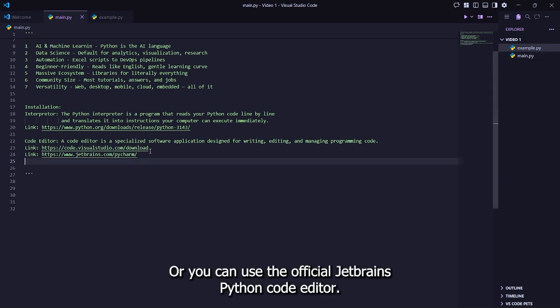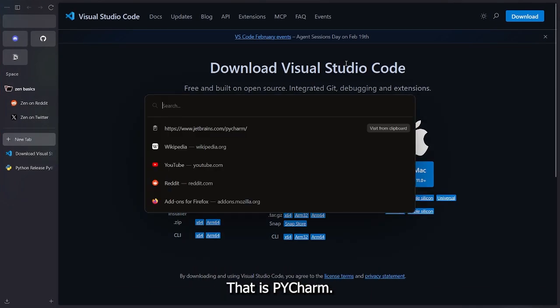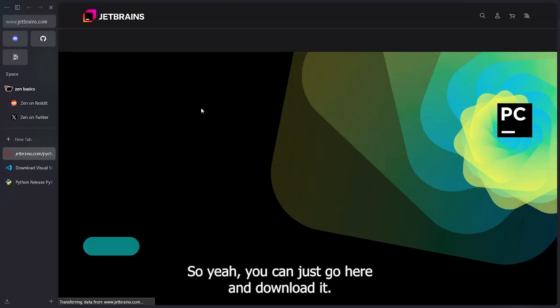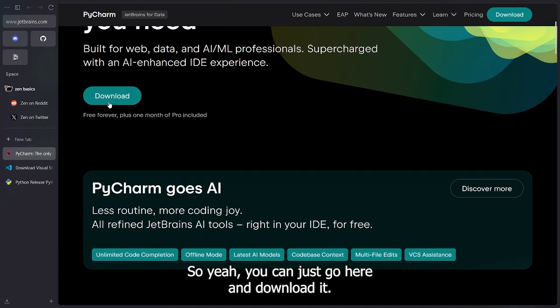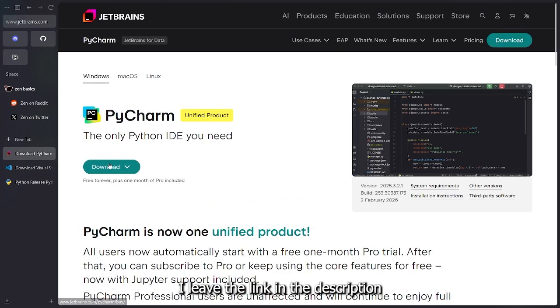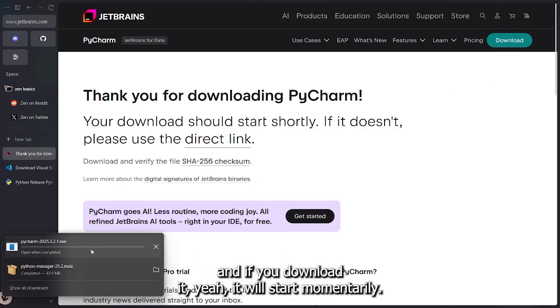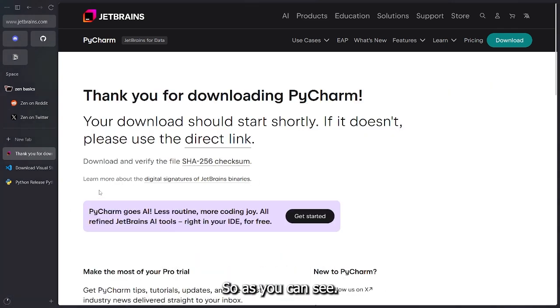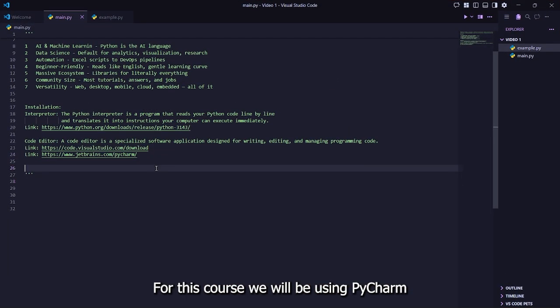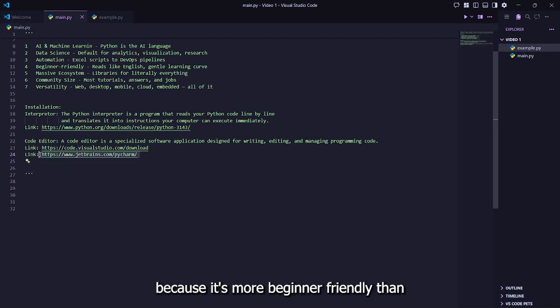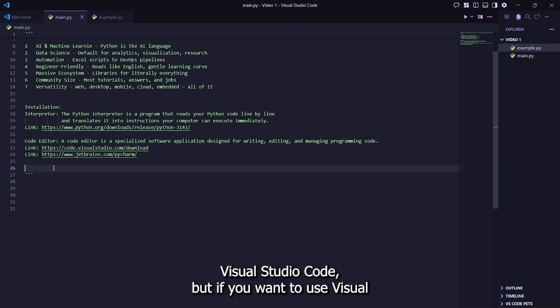Or you can use the official JetBrains Python code editor, that is PyCharm. You can just go here and download it. I'll leave the link in the description. If you download it, it will start momentarily. As you can see, for this course we will be using PyCharm because it's more beginner friendly than Visual Studio Code.